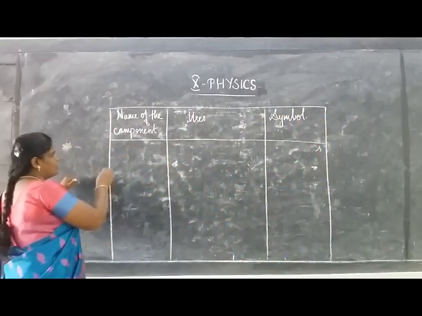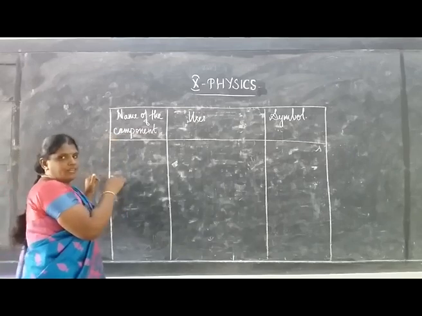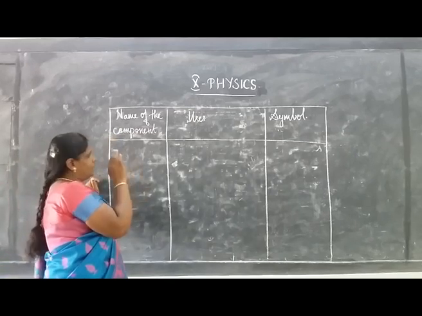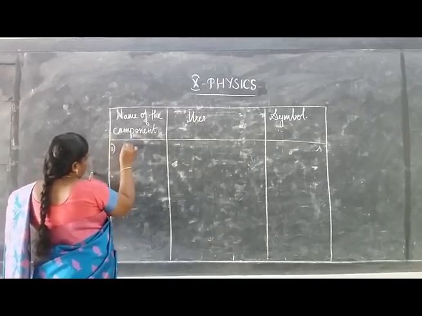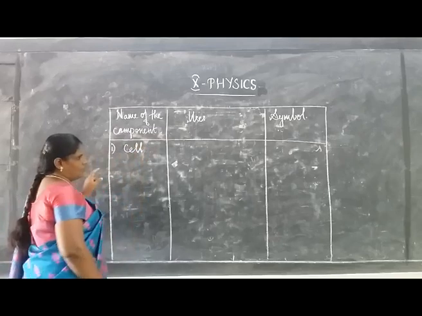First component. A few components are not given in your textbook, but listen and make a note of it. So the first one, a cell.